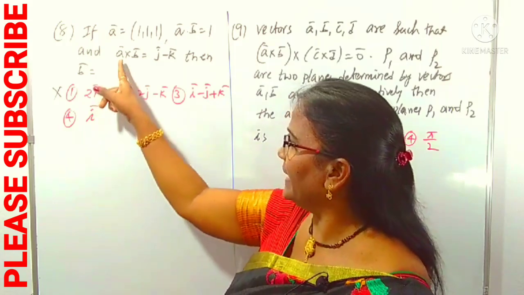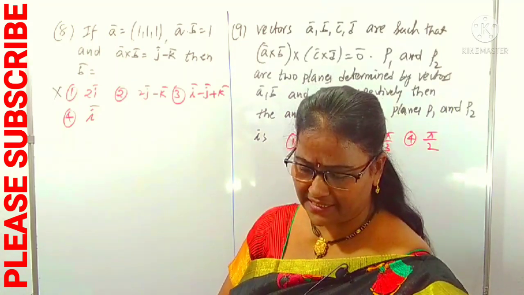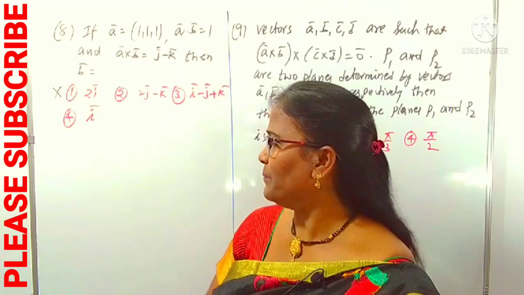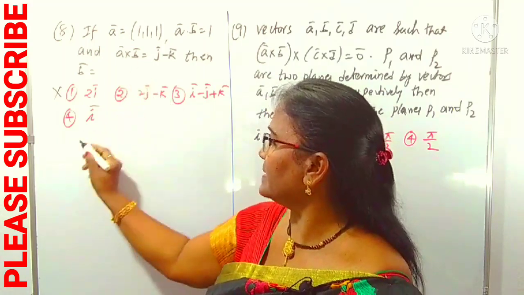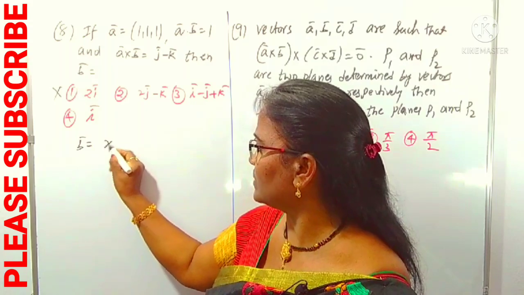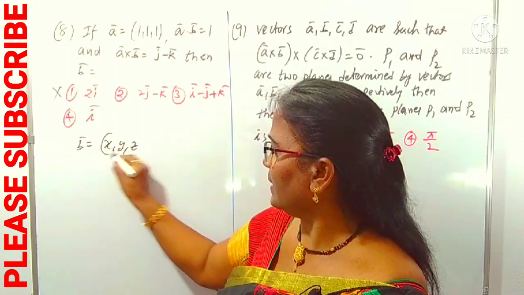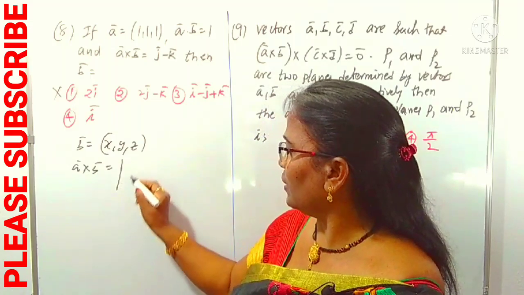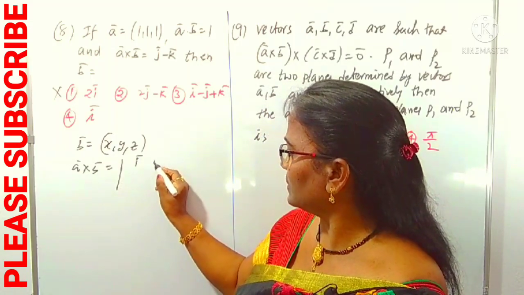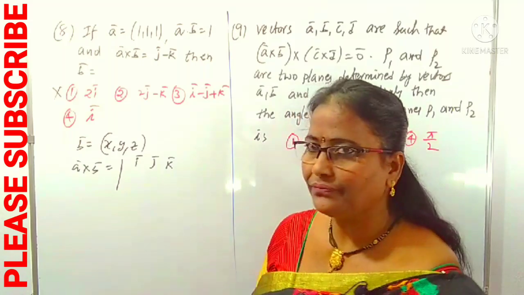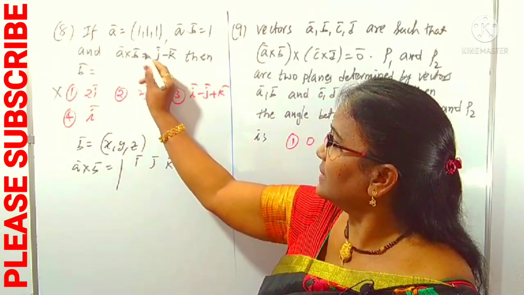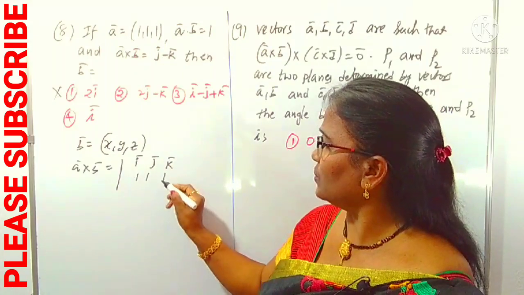That's why you have to think about A cross B is J minus K. Further I am simply taking B as one of the vectors, some x, y, z I am taking. Okay? What is A cross B? How can you find a cross product? Determinant of I, J, K. A vector is 1, 1, 1 as the second row.